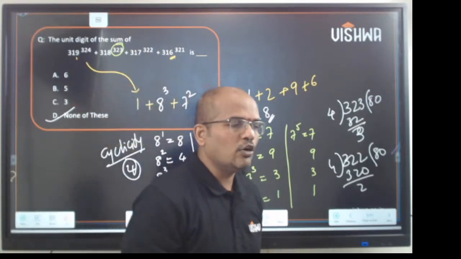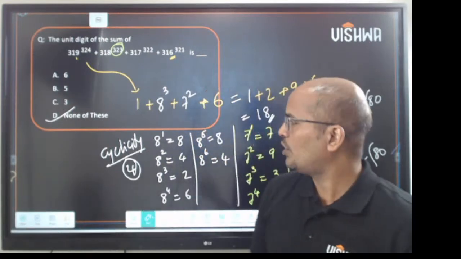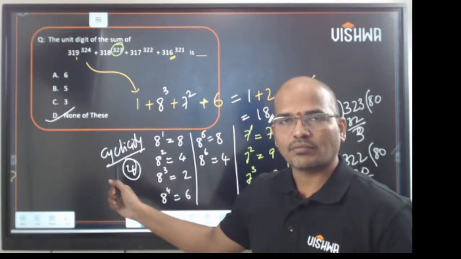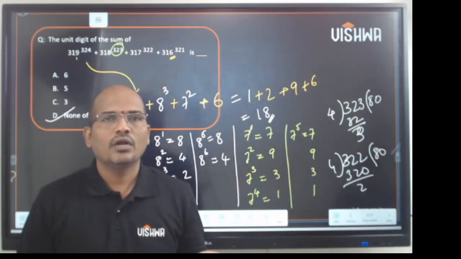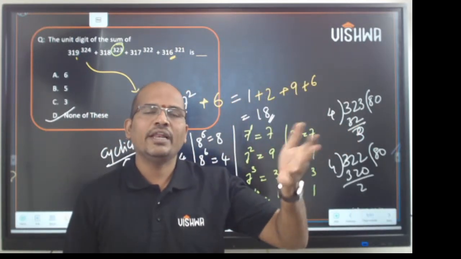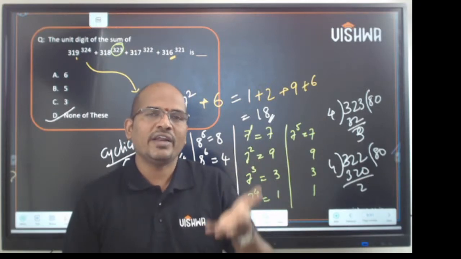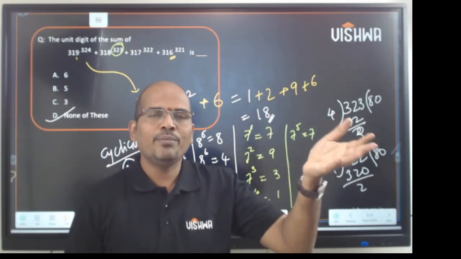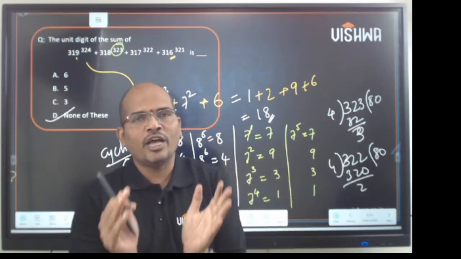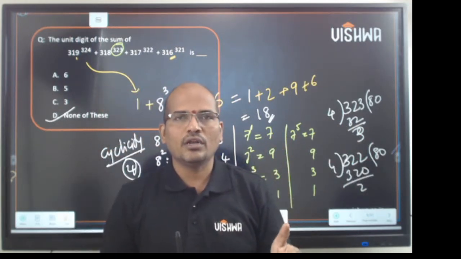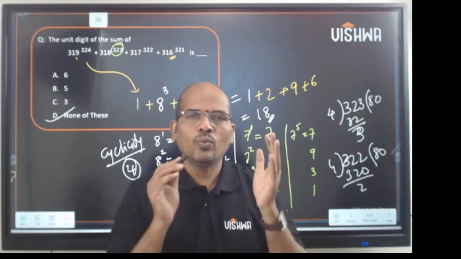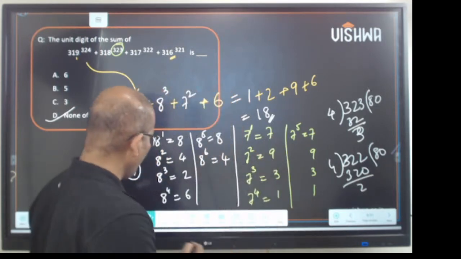So for solving this kind of questions, you need to have the concept of cyclicity. Any number ending with 0, raised to power n, for n belonging to natural numbers, will result in a value ending with 0. A number ending with 1 or 5 or 6 will result in the same value. What do you mean by that?